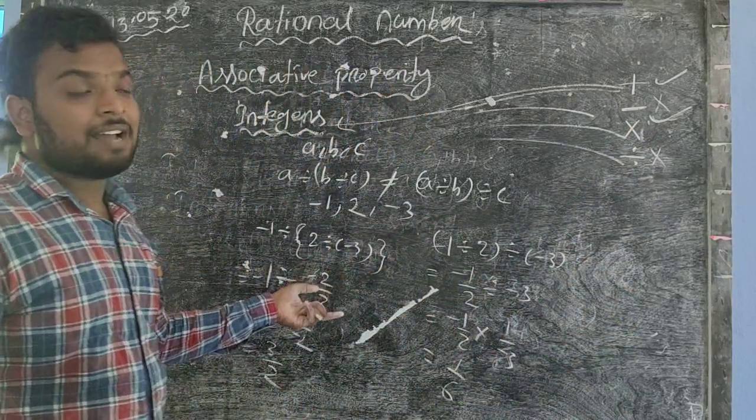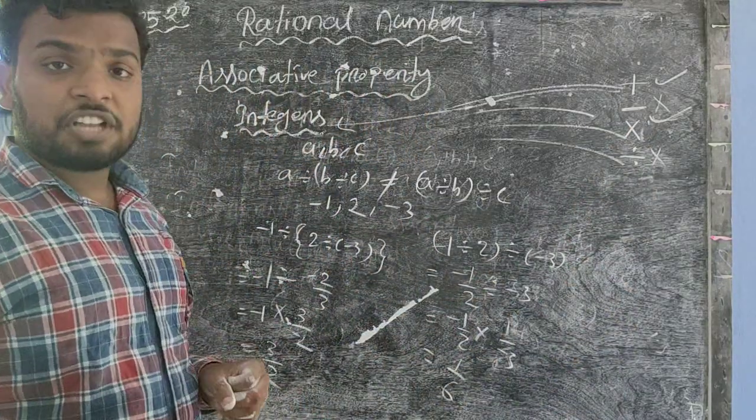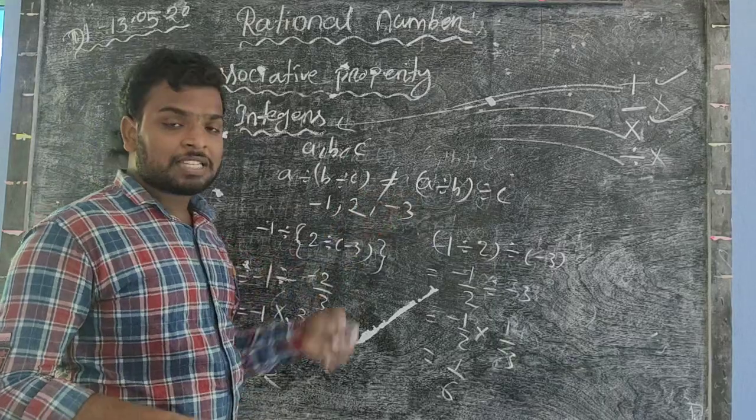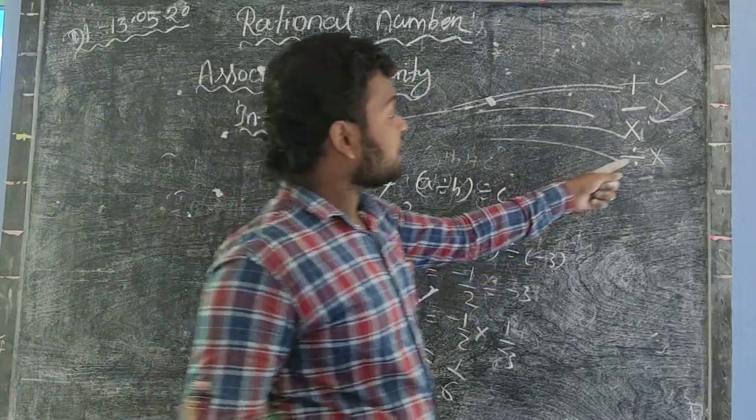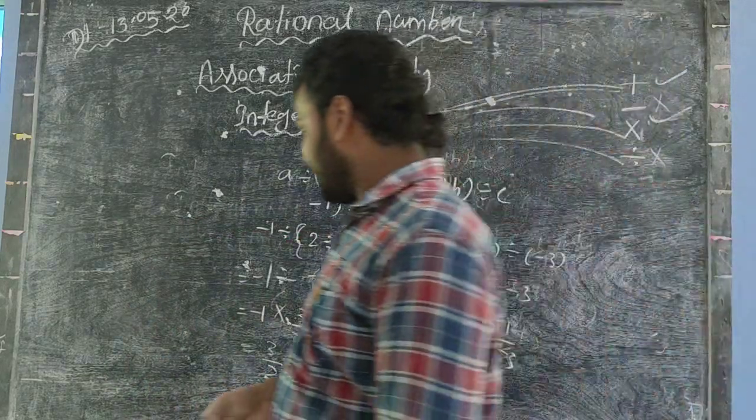If the values were equal, then it would obey associative property. Due to this not equal sign, we say that integers do not obey associative property in the case of division. Okay.